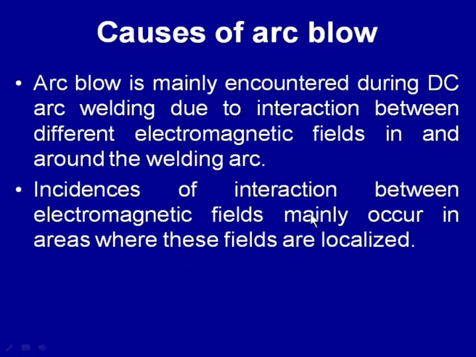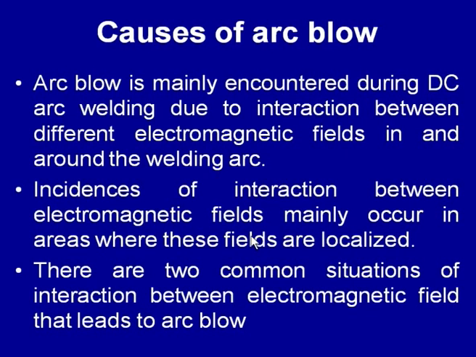But if localization of electromagnetic fields takes place due to one reason or another, then this kind of interaction increases, which in turn increases the chances of arc blow.